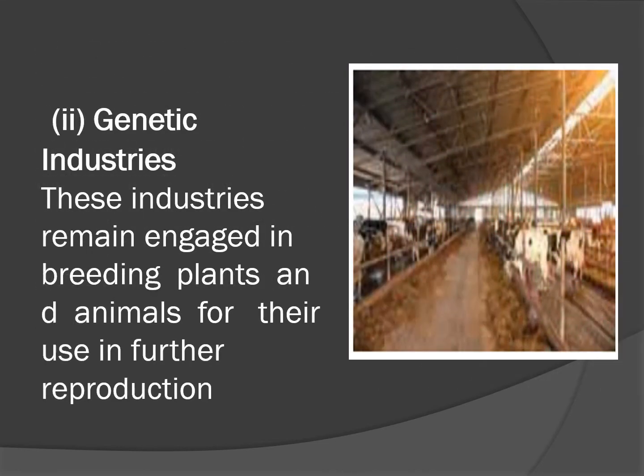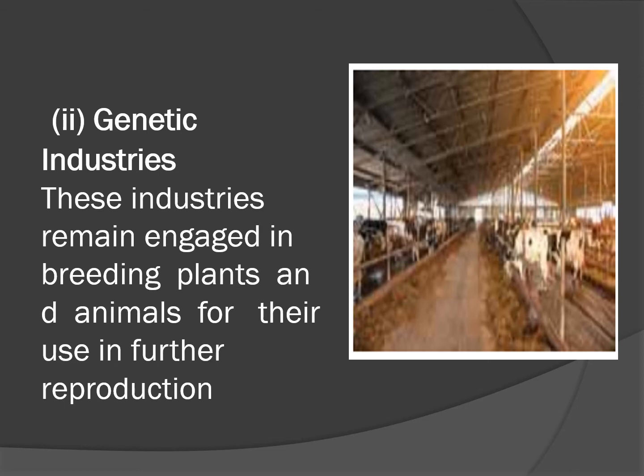Next, what is the primary industry here is genetic industries. These industries remain engaged in breeding plants and animals for their use in further production.